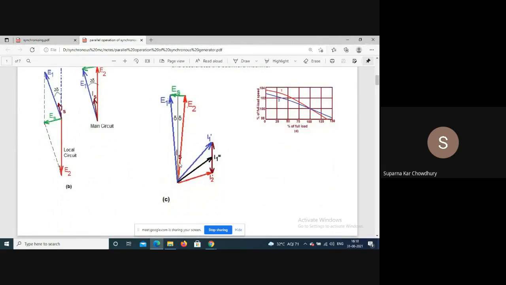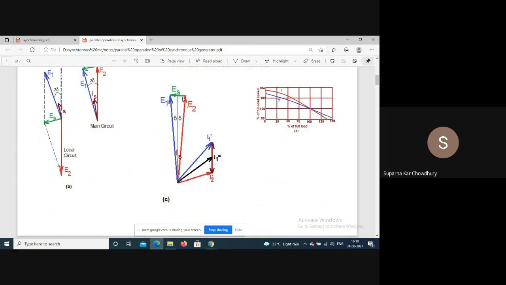Initially, this was the position of V, and this is the current flowing through the machines, I1 and I2. We have considered E1, E2 and the impedances equal, so I1 is equal to I2. The total current I1 plus I2 is equal to IL.